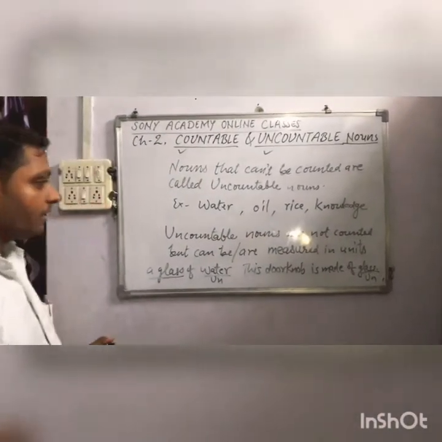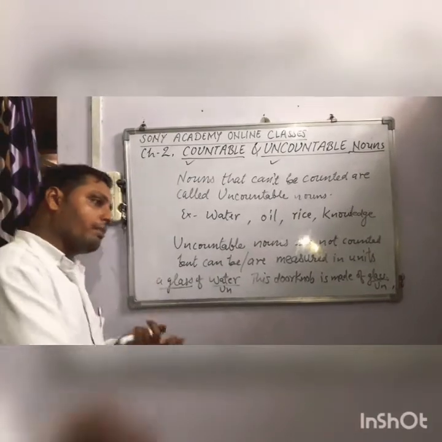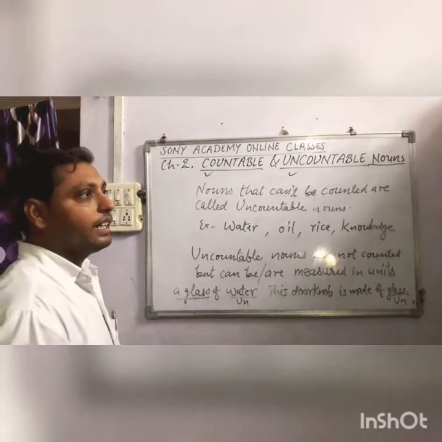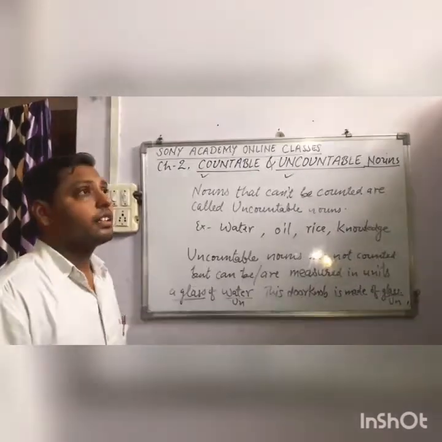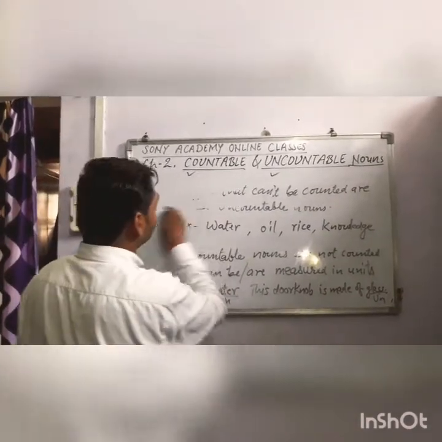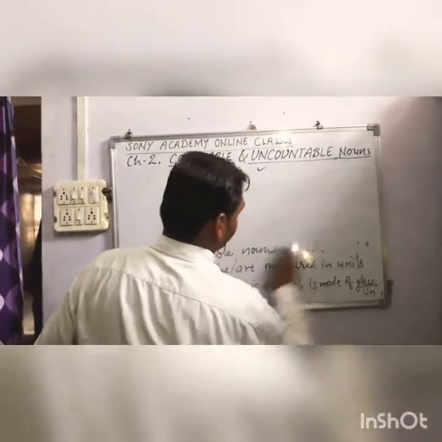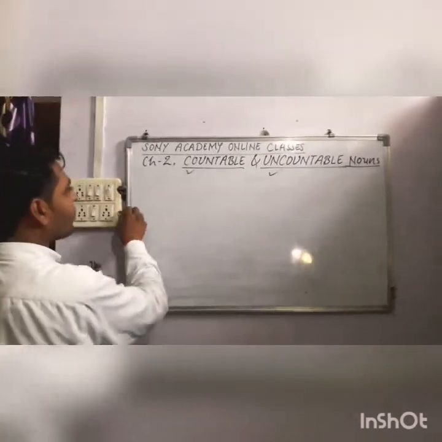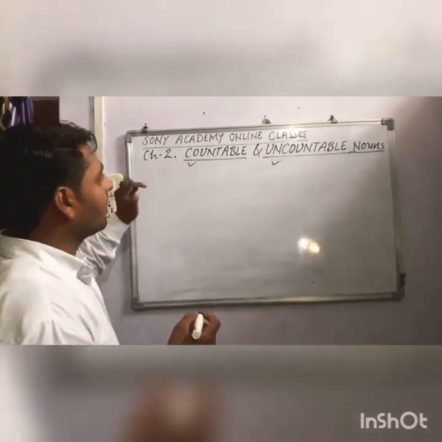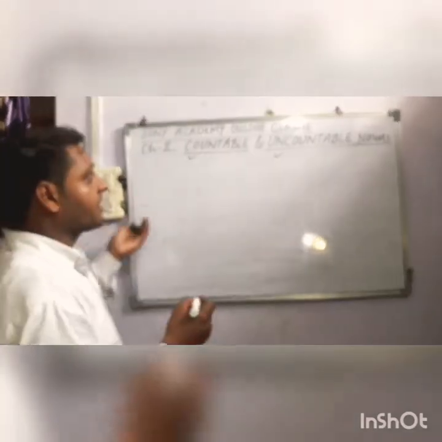So these are the examples where the same word glass was used both countably and uncountably. Now let us talk about some examples of such types and some units that measure uncountable nouns. Let us have a look at them. Just a minute. I will write some words on the board and we'll write some units as well to measure them.